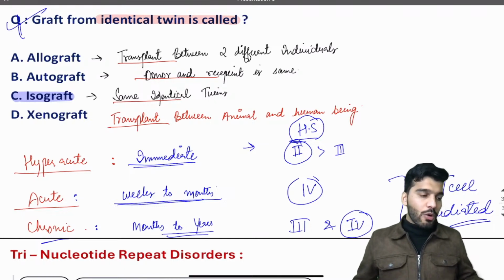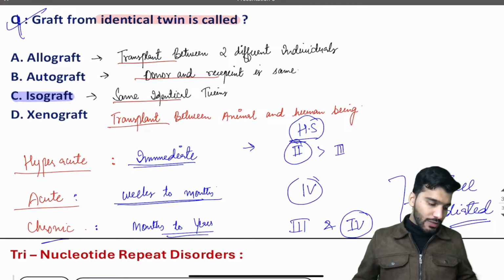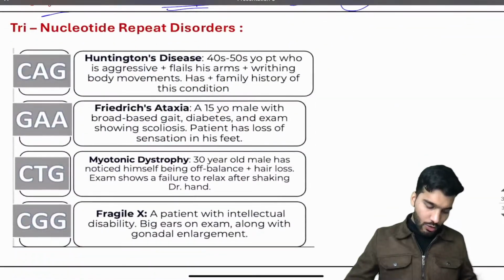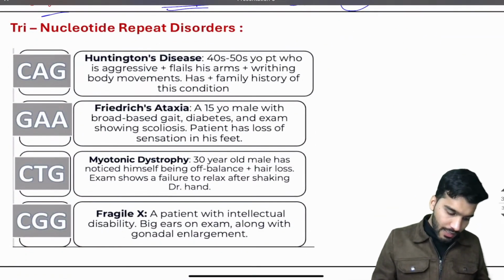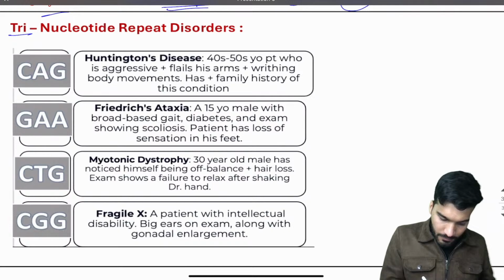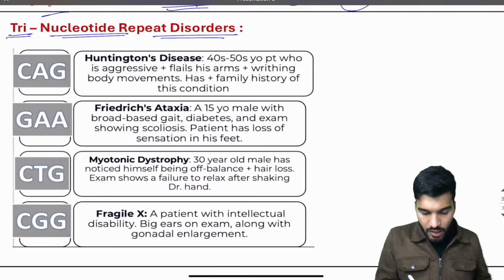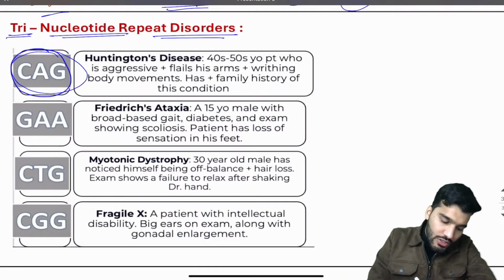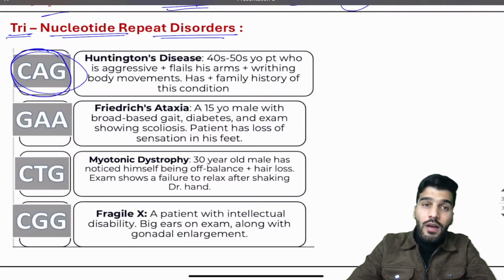Now let's discuss trinucleotide repeats. You already know, and clinical cases will come from trinucleotide repeats. First one, Huntington's chorea. What is the trinucleotide repeat in Huntington's chorea? That is going to be CAG.